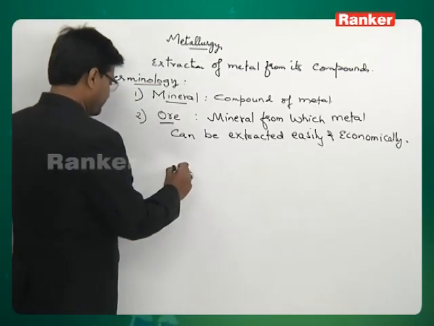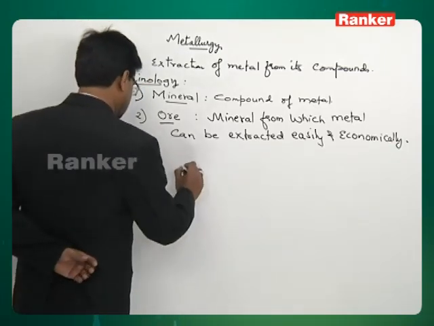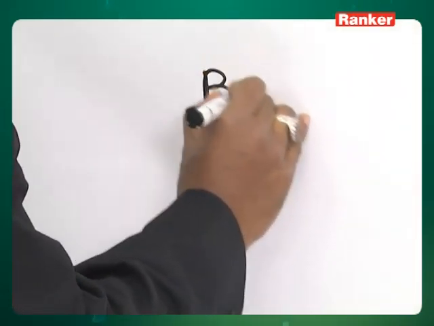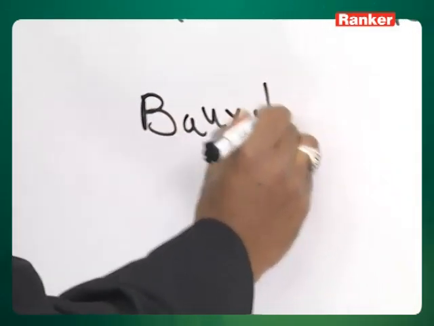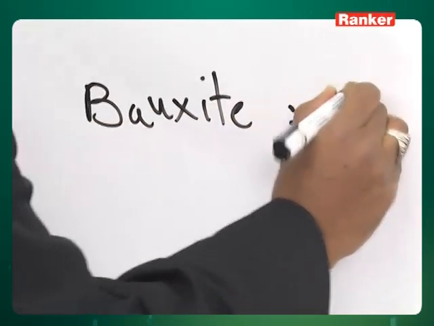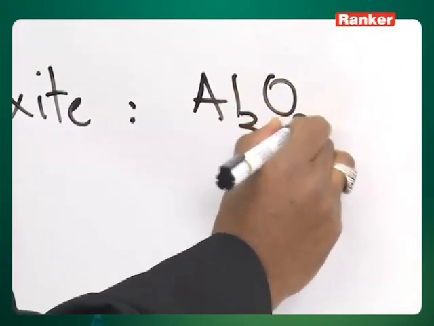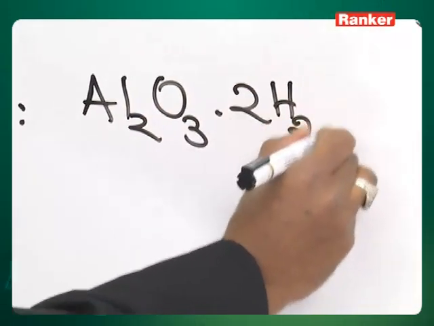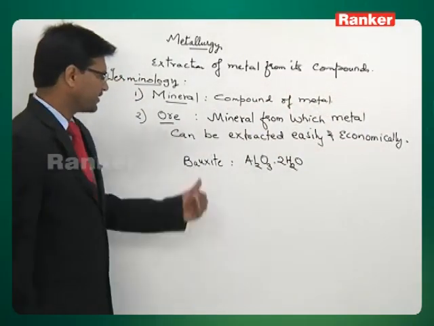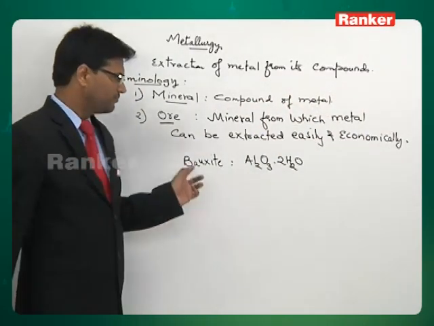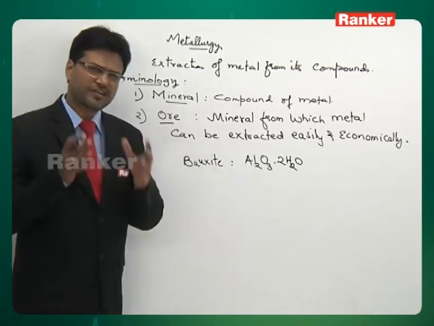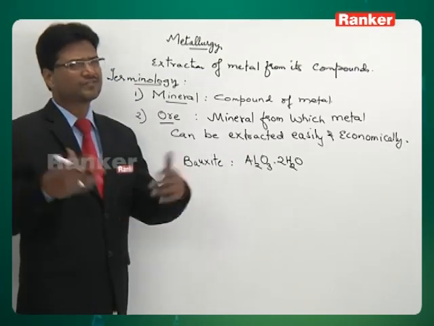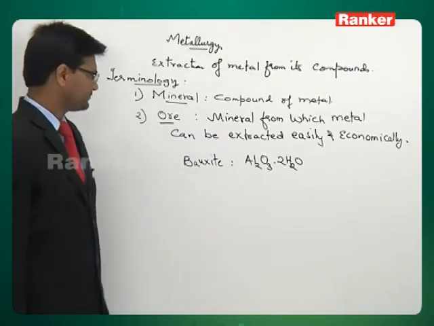For instance, bauxite is Al2O3.2H2O. It is possible to extract aluminium on a large scale from bauxite. So we can say bauxite can be regarded as both a mineral as well as an ore of aluminium.